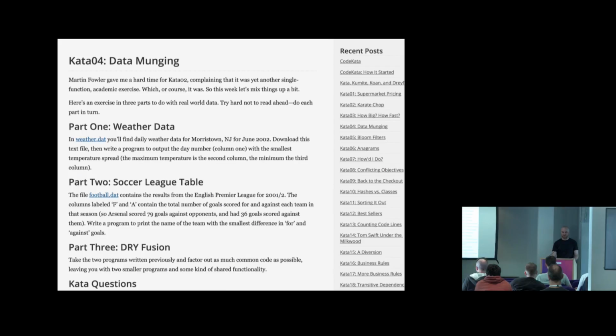So I'll do one in Kotlin, which I think touches on enterprise development. That's kata number 4, data munging. The whole kata is about reading and processing files. Part 1 is to read a text file and find the day with minimum temperature spread.